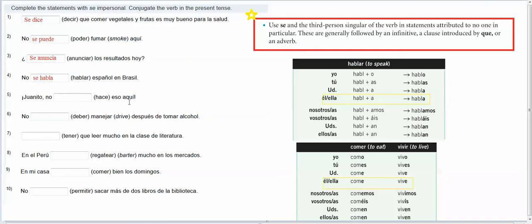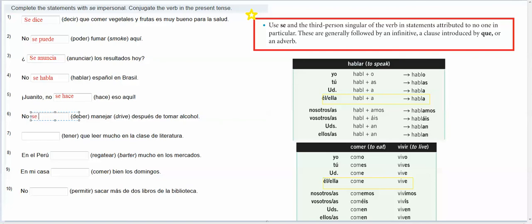Juanito no hacer eso aquí. Juanito no blank hace eso aquí. I don't know why they went ahead and conjugated, but what they're trying to say is one doesn't do that here, so it should be no se hace eso aquí. You don't do that here. No deber manejar después de tomar alcohol. So again, that's just like an advertisement or advice, like one shouldn't drive after drinking alcohol.